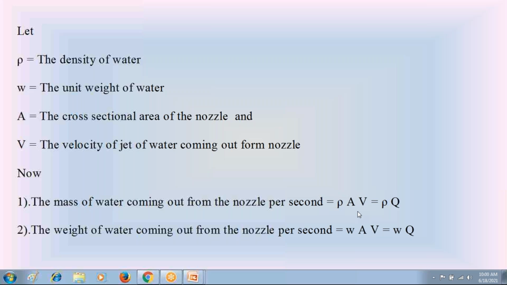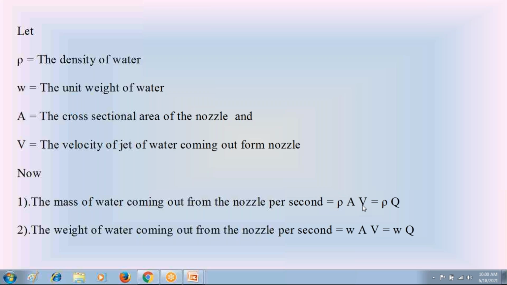So remember, whenever the water jet is coming out from the nozzle, the mass of water jet coming out from the nozzle per second is rho A V. A into V, area into velocity, is discharge Q. It is also equal to density of water rho into discharge Q. So this is the equation. Rho is the density of water, A is the area of water jet that is coming out from the nozzle, and V is the velocity of water jet.